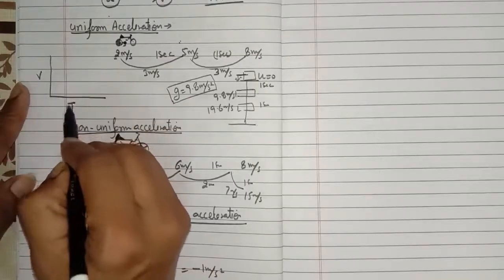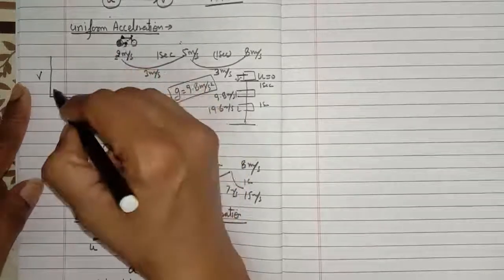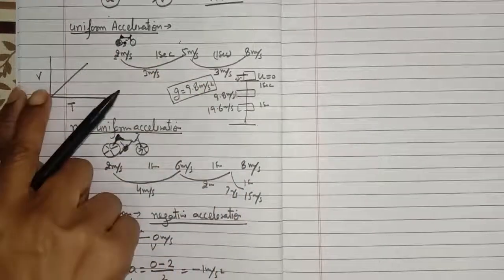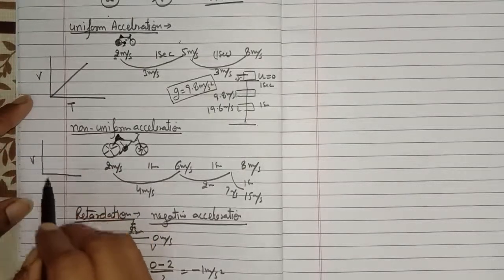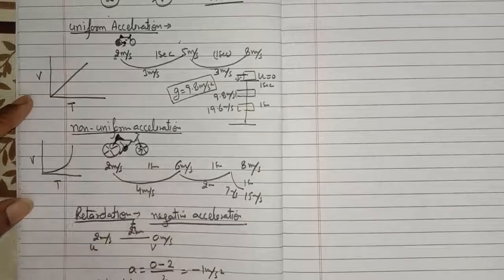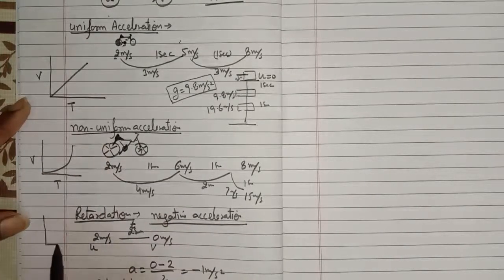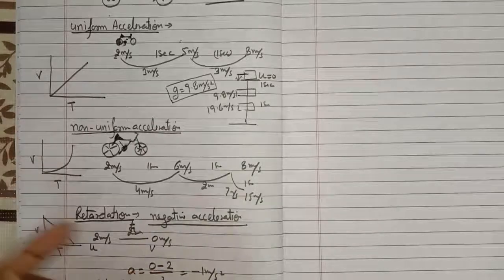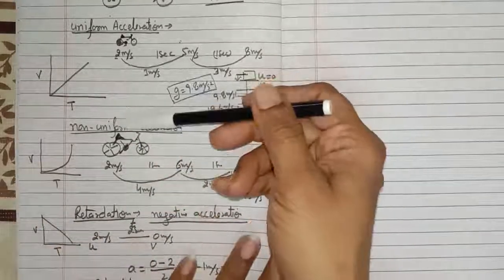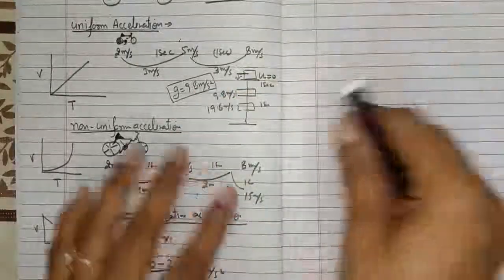What is the vt graph? Vt graph means velocity and time graph. For the uniform acceleration, it is like this. And for the non-uniform acceleration, the vt graph is a curve. This curve can be like this or it can be like this. For the retardation, the vt graph is always like this. So these are the vt graphs for the uniform and non-uniform acceleration as well as the retardation. I will explain again in the part on graphs.